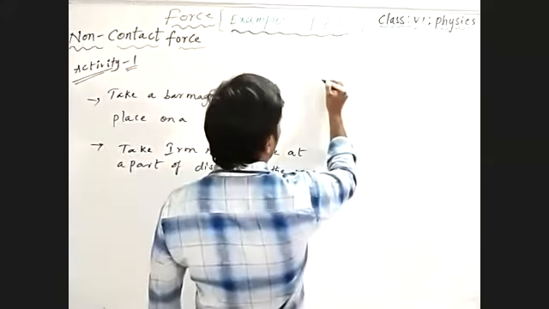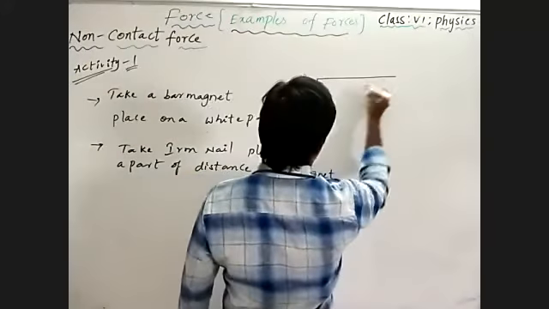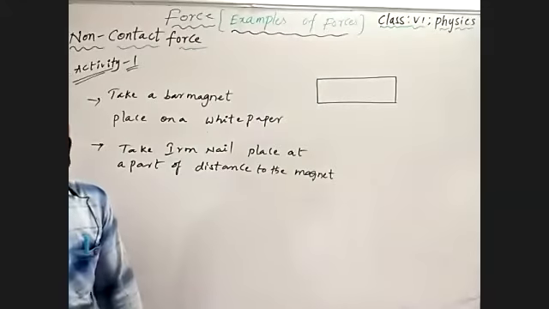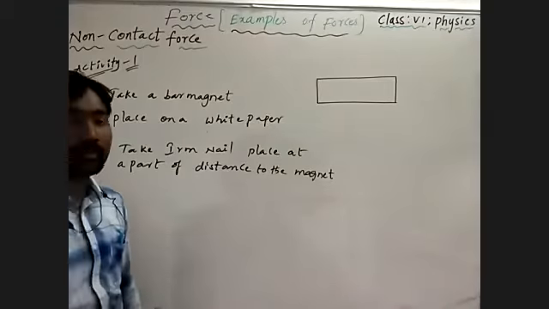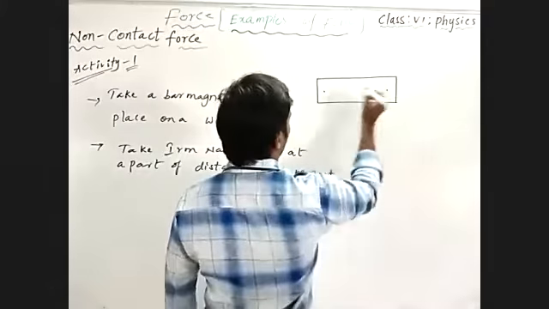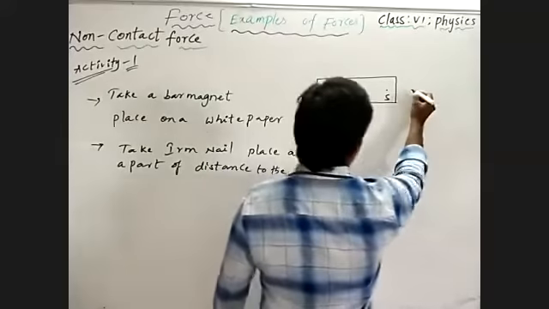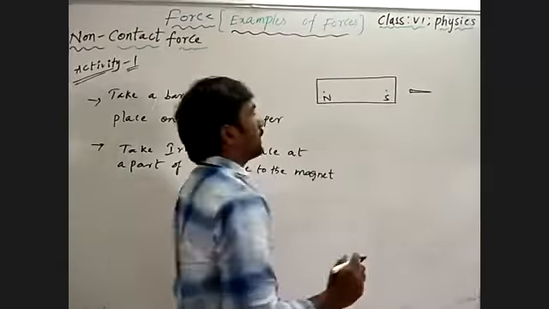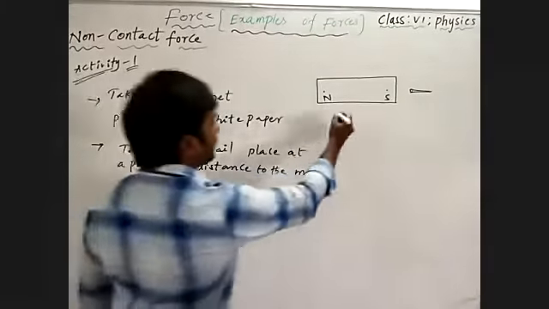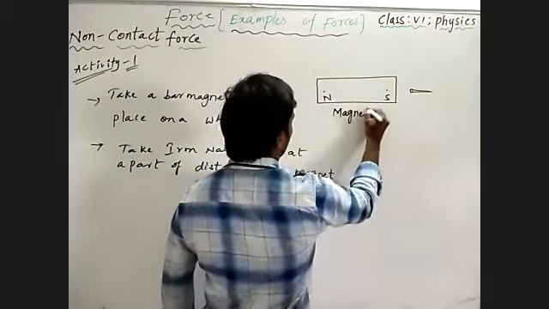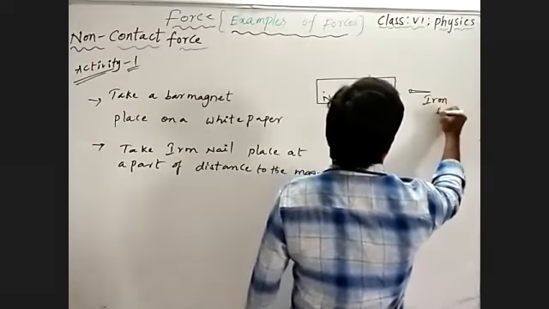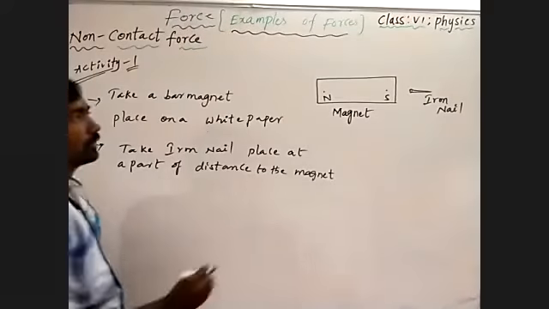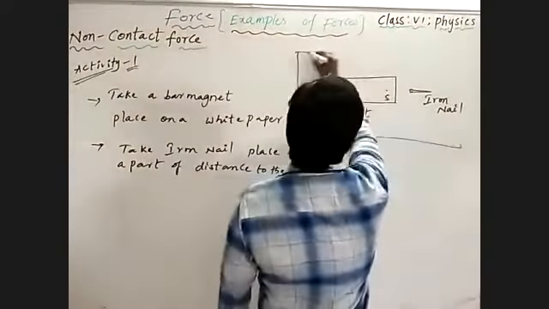See here what I am doing. Imagine this is the white paper, and this is the magnet. As we discussed when we talked about playing with magnets, it consists of two poles. We place the iron nail at a distance, on the white paper.